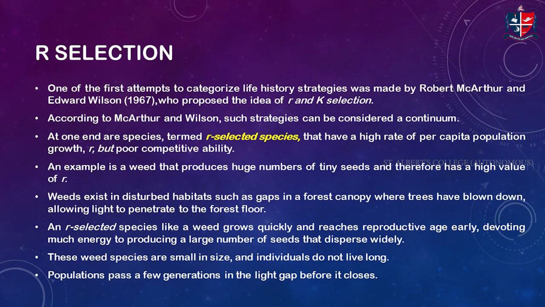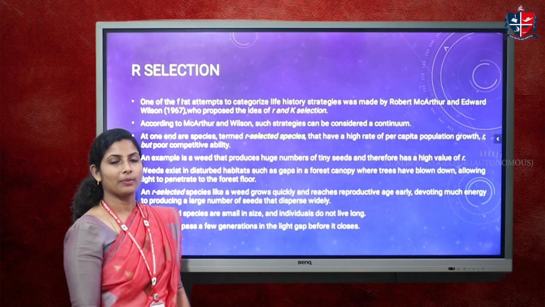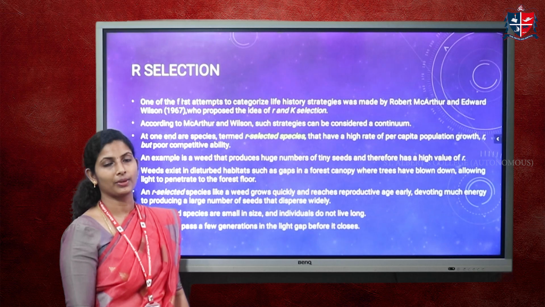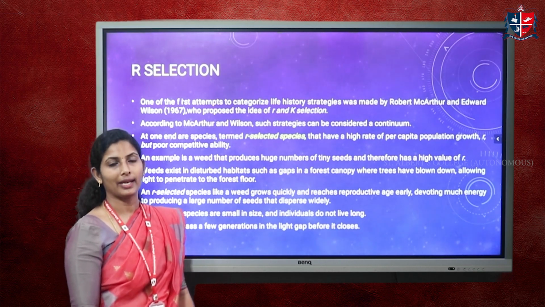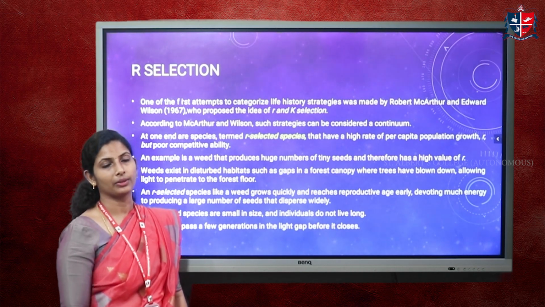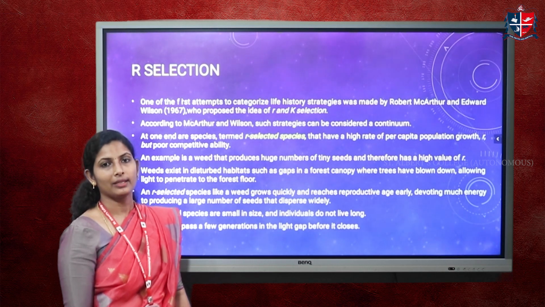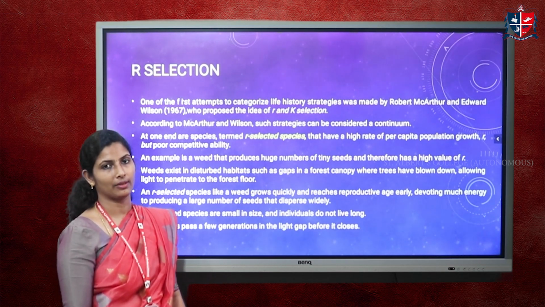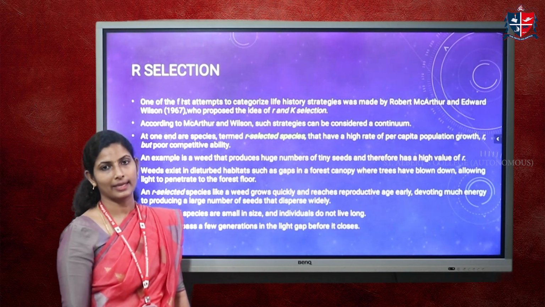Now, about R selection, it is another life strategy. For this heteroparous or semelparous mode of reproduction, it's not the organism's choice to undergo this strategy, but instead they are controlled by the adaptive value, or nature. Nature decides whether the organism should undergo the heteroparous or semelparous mode of reproduction, and the organism does not have much control over that. Along with that, the same concept is repeated with R selection and K selection.